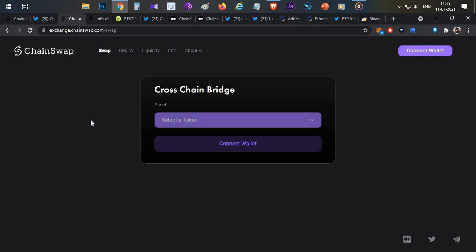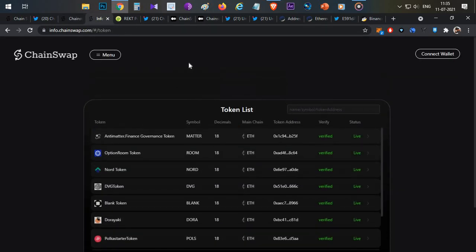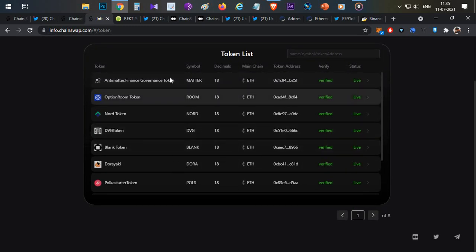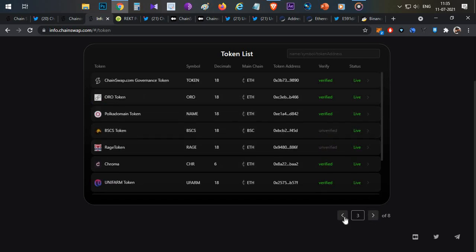Using ChainSwap, multiple projects have implemented their cross-chain functionality, like from Ethereum to Binance Smart Chain and back to Ethereum. So they have provided liquidity on both sides. You can see this info tab on the ChainSwap page, where there are multiple tokens. You can see Option Room, Node Finance, multiple tokens which are affected are also in the list. This is the complete list of tokens which ChainSwap is supporting.